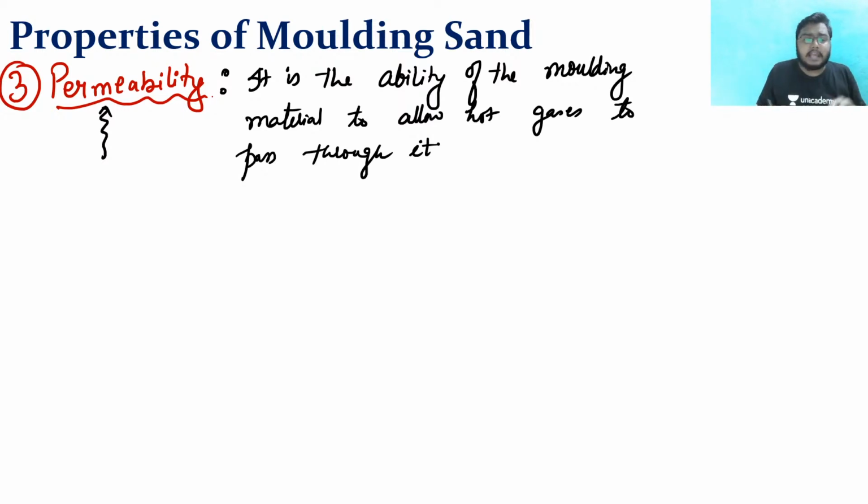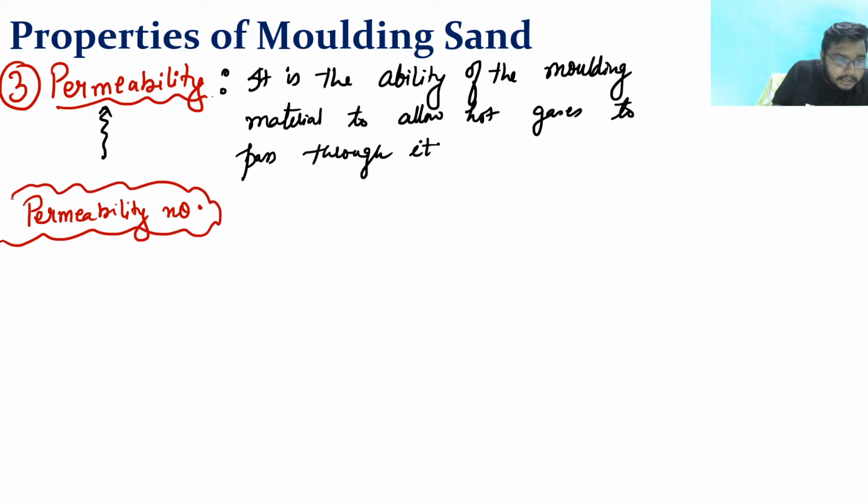Or suppose I have three categories of molding sand, how can I know which category has better permeability? We can know this about permeability number.